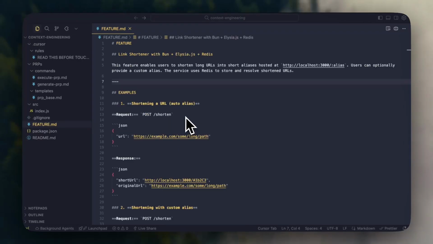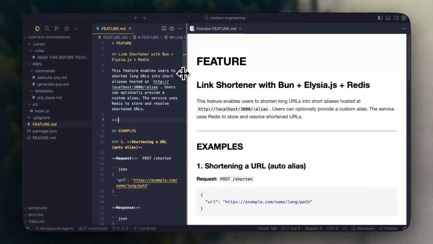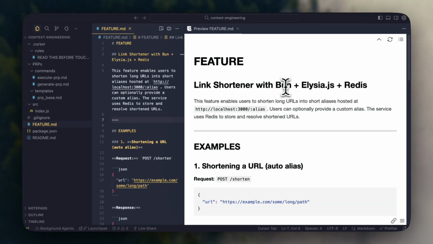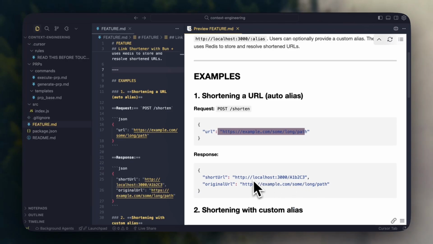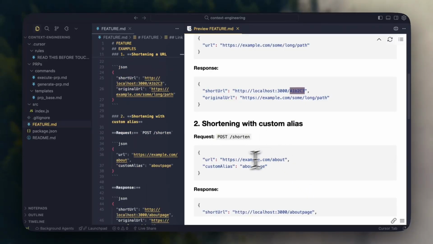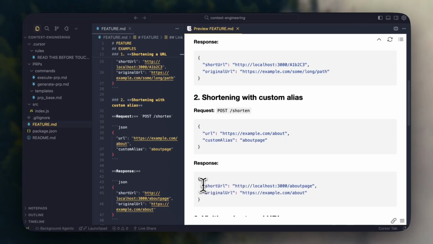Okay, so here's a feature file, and I have filled it out with a simple backend idea. Let me open up the preview so it's easier to see. So it's a link shortener, and I've given it the technologies I want to use. So I want to use Bun with Elysia.js and Redis, where it will just take a URL. Here's an example with some long path, and then my server will return an auto-generated shorter URL that the person can use. And if they even want to put their own custom alias, you can pass in the URL with a custom alias, and you'll get a short link that has that unique ID that you can give to anyone to use. Obviously, it's localhost because I'm just running this locally.